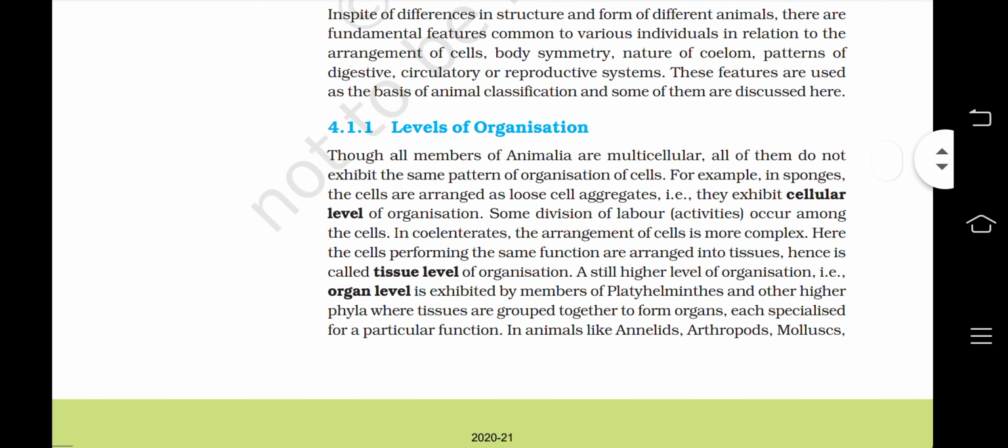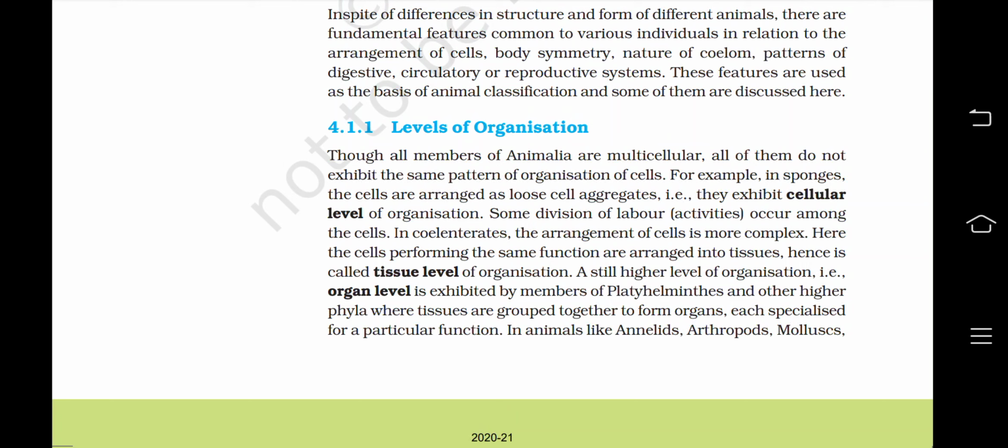First is level of organization. Though all members of Animalia are multicellular, all of them do not exhibit the same pattern of organization of cells. For example, in sponges, the cells are arranged as loose cell aggregates, that is, they exhibit cellular level of organization. Some division of labor or activities occur among the cells.